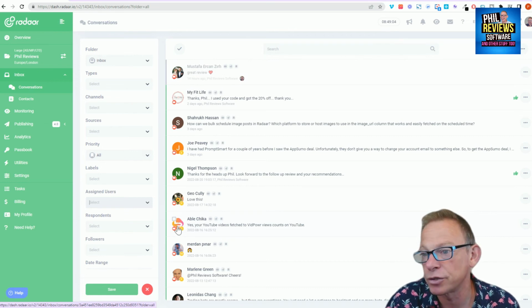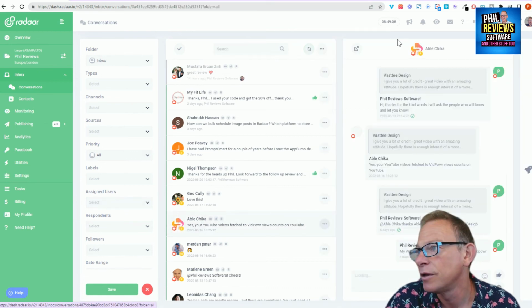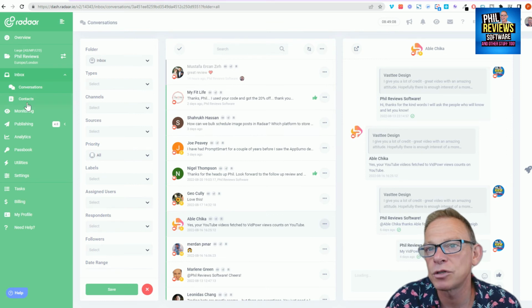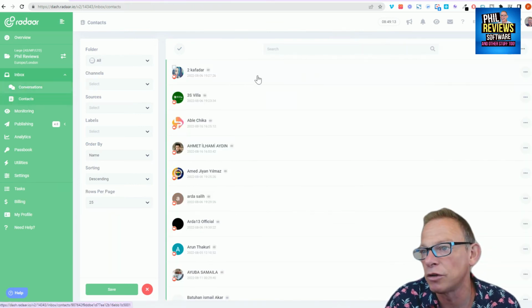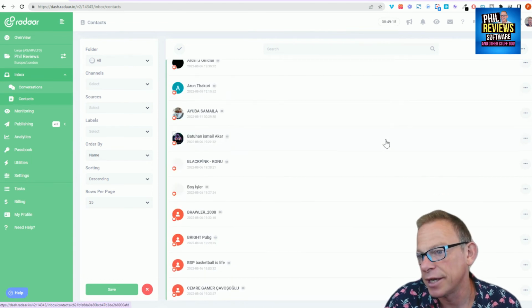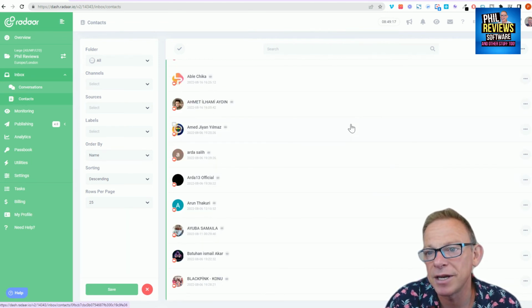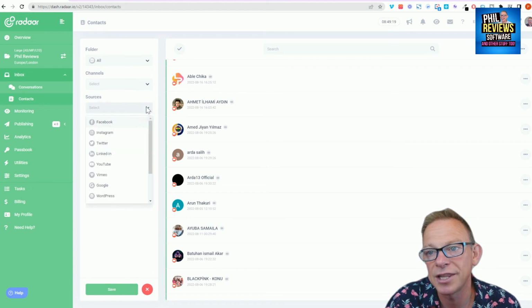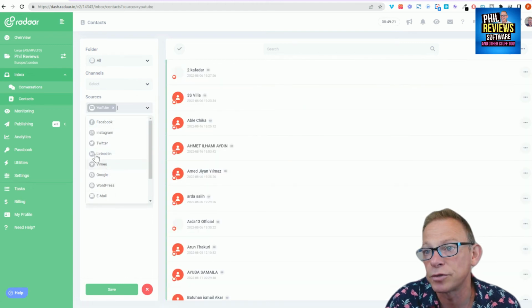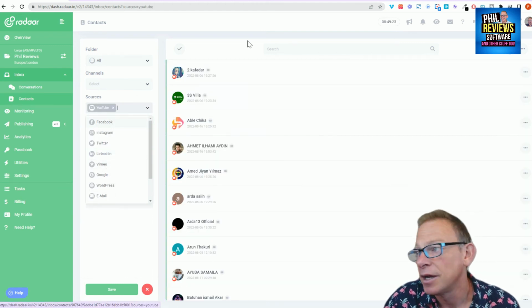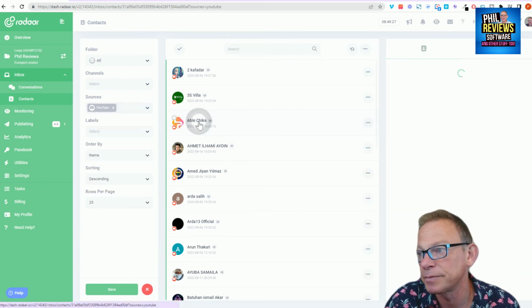Another thing that's quite good as well. So say we look at this one. Well, we'll just look at contacts as well, but I was going to just show it you in this, but we'll go on to contacts as well. So here are all of my contacts, and I think these are mainly people who have, so the sources are, I think these are also just my YouTube subscribers. Yeah, there they are.